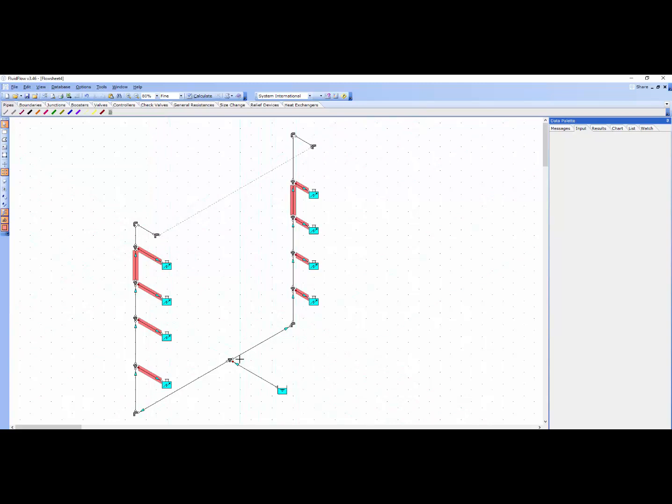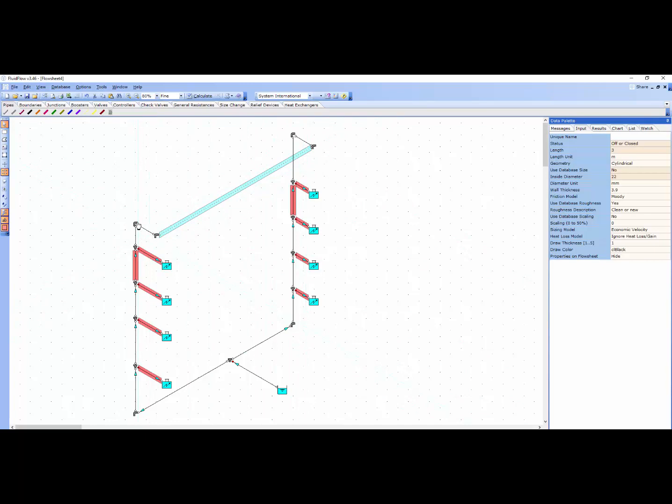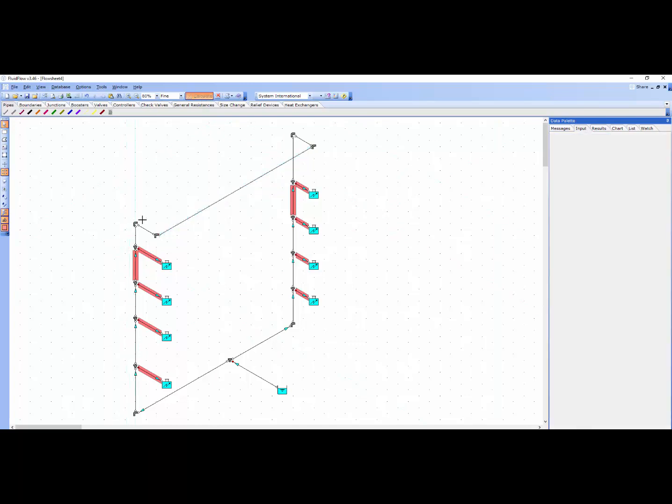Now, because this system is completely symmetrical, I don't actually have flow passing through this upper branch line, which is what we saw when I had calculated that model with these pipes turned on. So the software is clever enough to show you that I only need flow up to each of these lines, and like so, to the right hand side, to the first, second and third and fourth demand point, we've got flow, but then we don't have any flow passing through this point because it's completely symmetrical and we don't have a flow demand anywhere along this connection.